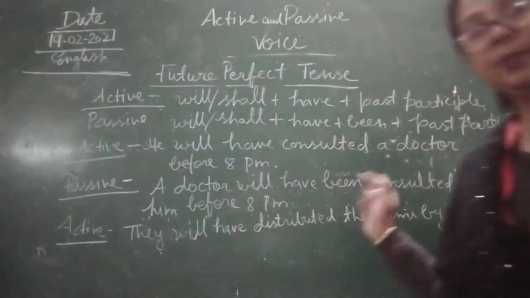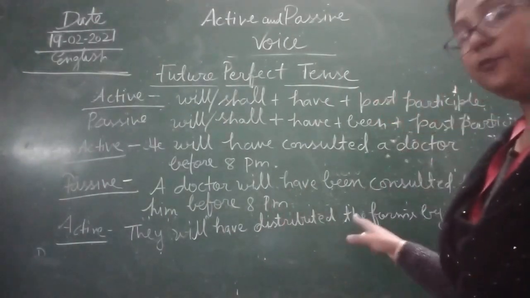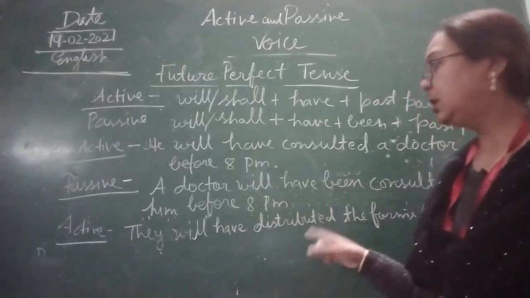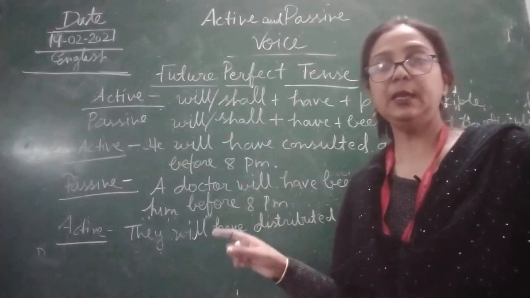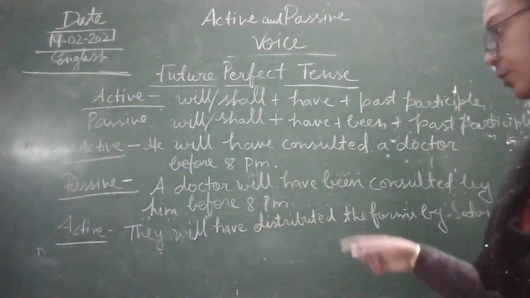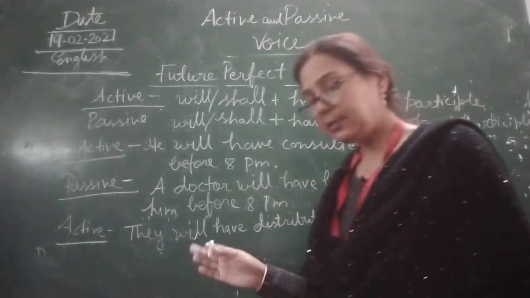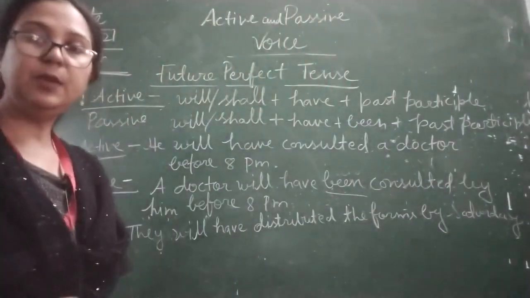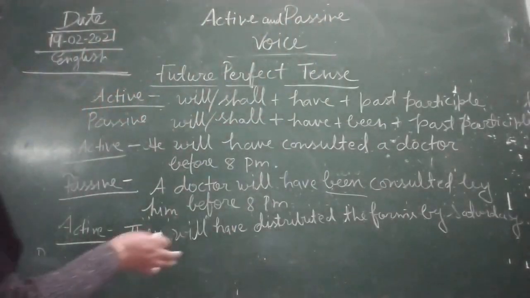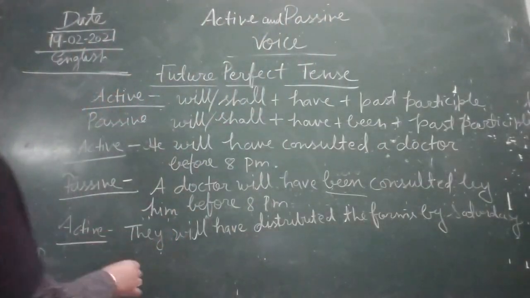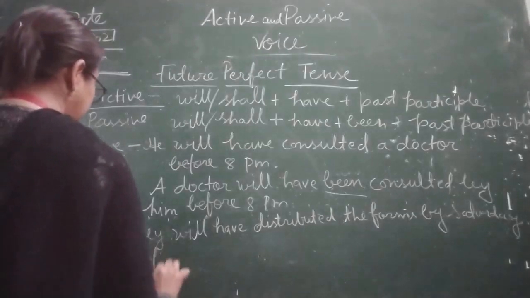Because this is future perfect tense, that is why will is used, and the third form of the verb is also used. Only and only we have to write it whenever we are going to make passive voice. So what will we do? Only been we will add. Okay, and the same formula will be followed as we are doing in all the tenses.